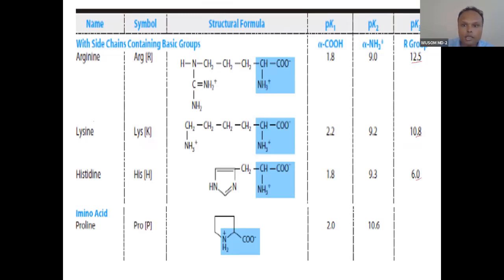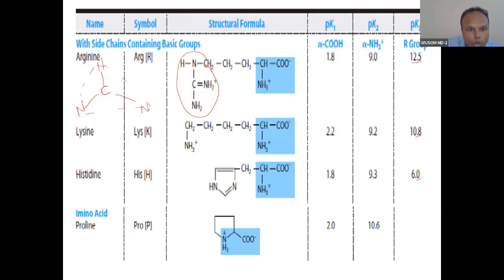Among the bases, arginine has 3 nitrogens. Just remember this: make a triangle. Arginine has 4 nitrogens. I am repeating this because this group is a very important group. This triangle is a guanidino group. Forget about the bonds, at least remember this.